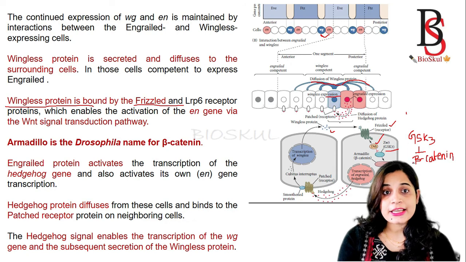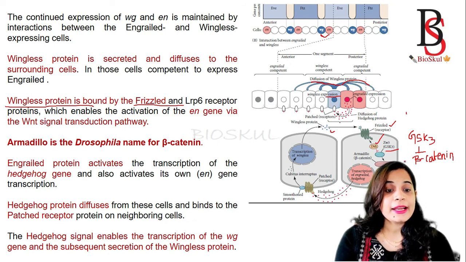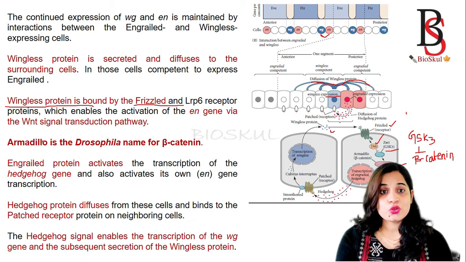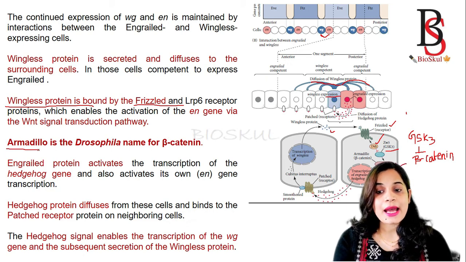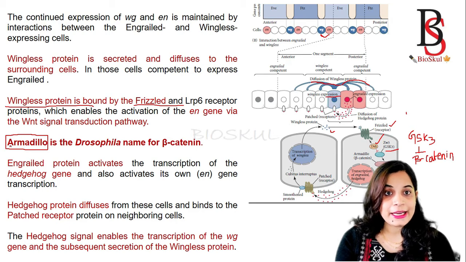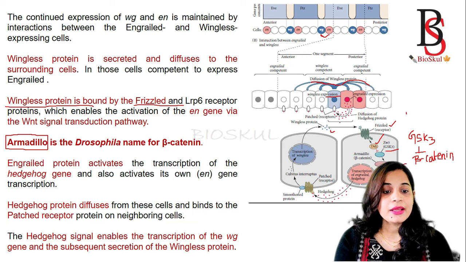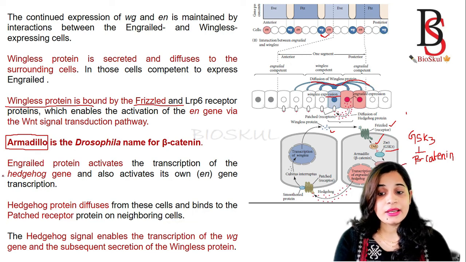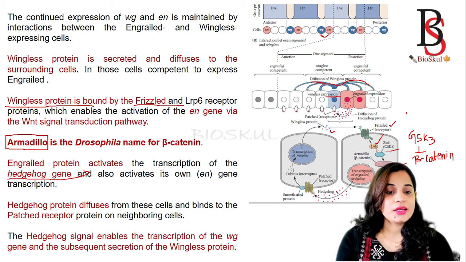If GSK3 is inhibited, now the beta-catenin is in active form, and beta-catenin in Drosophila is known as armadillo. This is very, very important. Armadillo is the Drosophila name for beta-catenin. Okay. So now the beta-catenin is active, and it will lead to the transcription of the Hedgehog gene. Okay, it leads to the transcription of the Hedgehog gene.